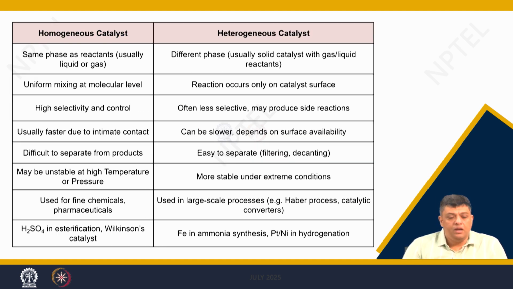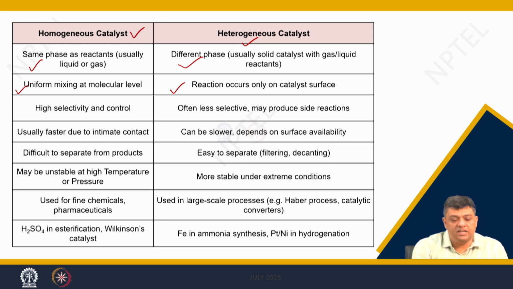So, if you compare homogeneous and heterogeneous catalysts, you can easily differentiate between the two. In homogeneous catalysts, you have same phase, in heterogeneous different phase. Homogeneity is required for homogeneous catalysts to take place, but in heterogeneous catalysts, the reactions are mostly surface driven.